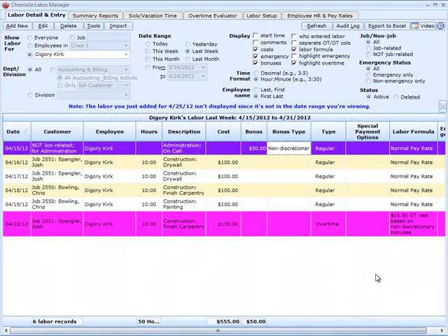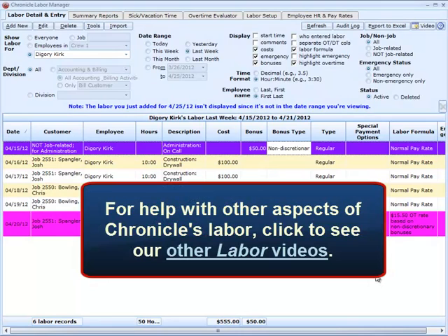Once again, you don't need to understand how to do these calculations. You simply need to indicate on the labor setup screen that overtime rates should be adjusted for non-discretionary bonuses, and then when you put in a bonus, you need to indicate that the bonus is discretionary or non-discretionary. Chronicle will handle the rest. That's it for the adjusted overtime calculations. For help with other aspects of Chronicle's labor tracking, see our other labor videos.